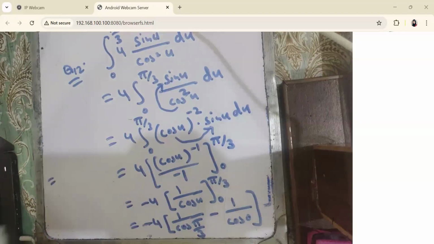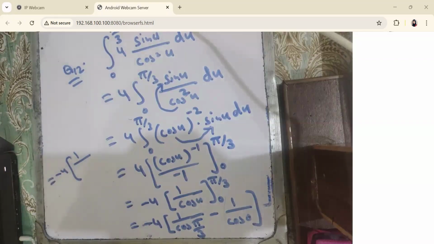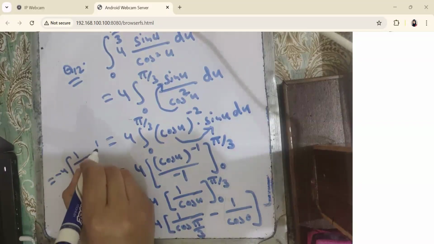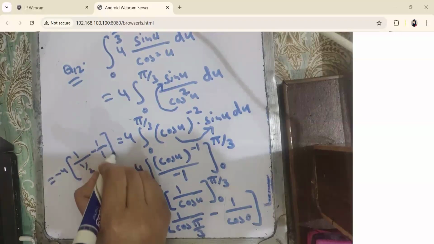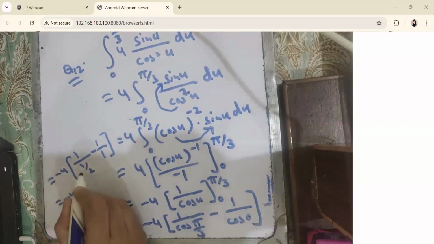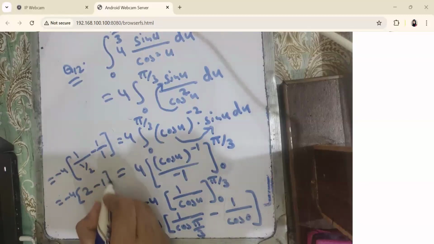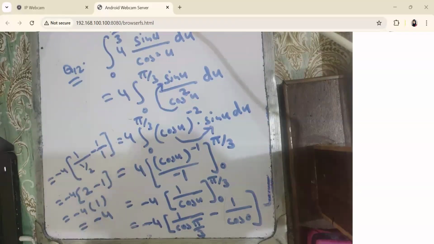So we have minus 4, 1 over cos pi by 3. What is the value of cos pi by 3? Pi by 3 is actually 60. Cos 60 is 1 by 2. So it is 1 by 2 minus 1 over cos 0. What is the value of cos 0? Cos 0 is 1. So it will become minus 4, 1 over 1 by 2, that will become 2, minus 1 over 1 is 1. So it is minus 4, 2 minus 1 is 1. So it is equal to minus 4. The value of this definite integral is minus 4.